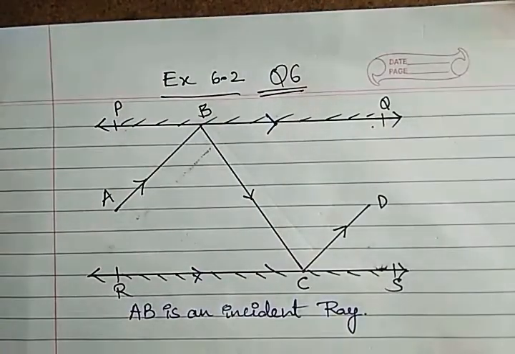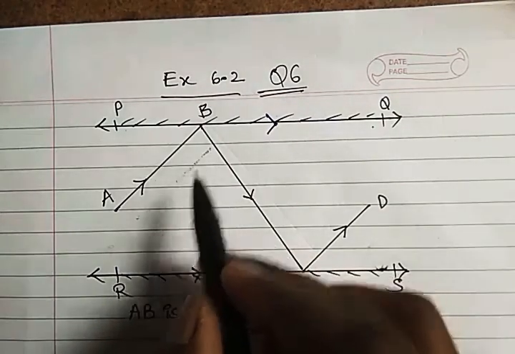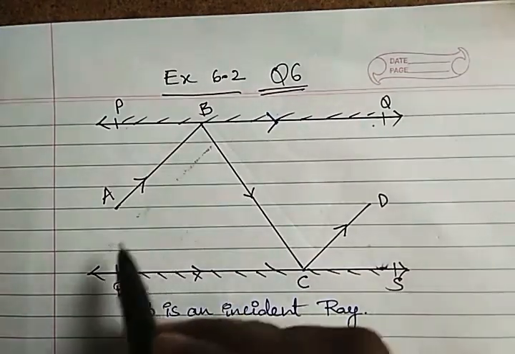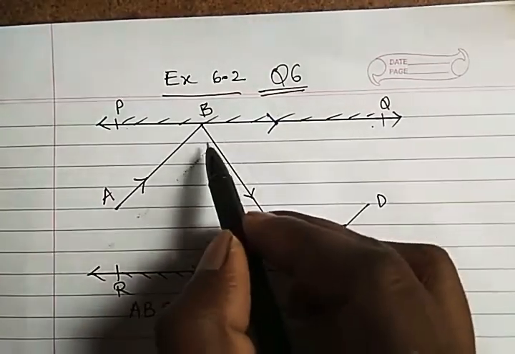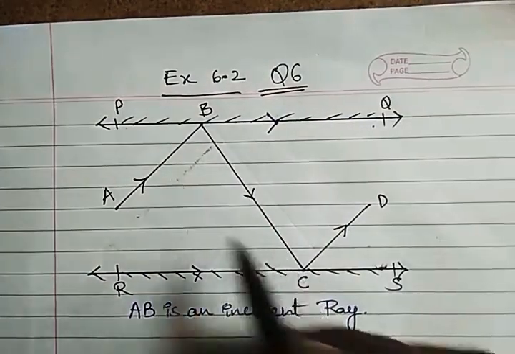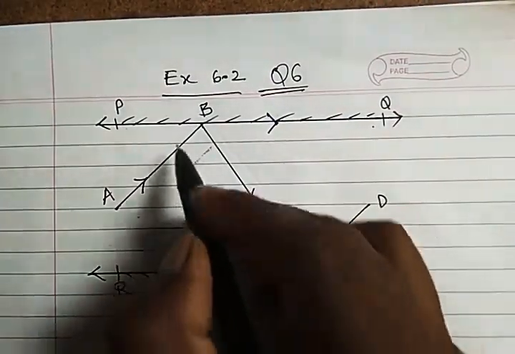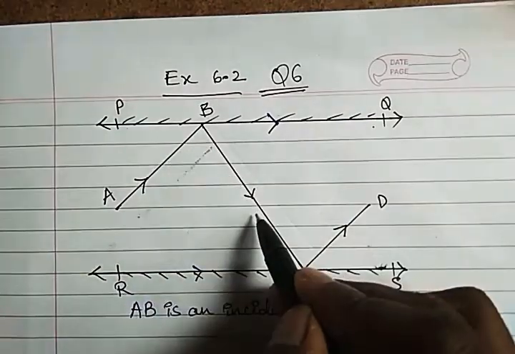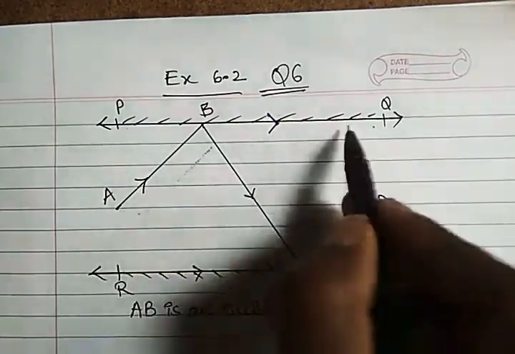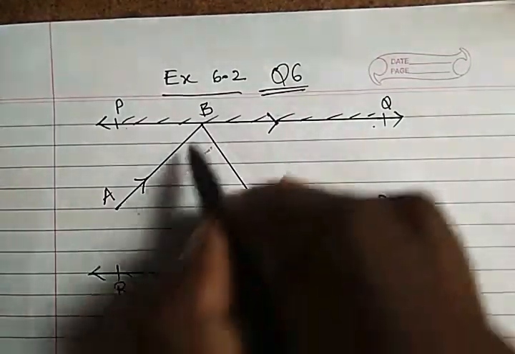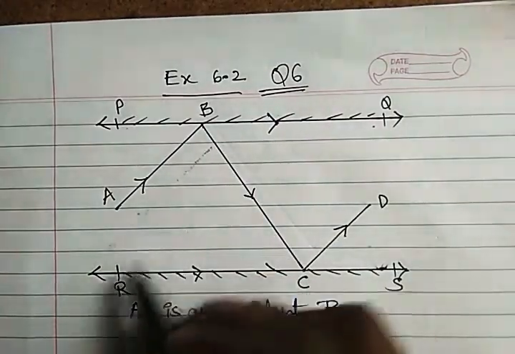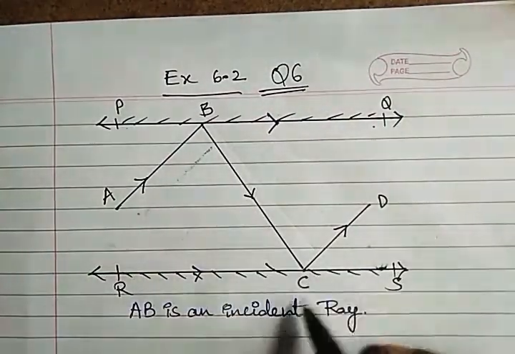You know very well in science that whenever a ray is incident and reflects back, the incident angle and the reflected angle will be equal. Since these are mirrors, the rays will definitely be reflected.